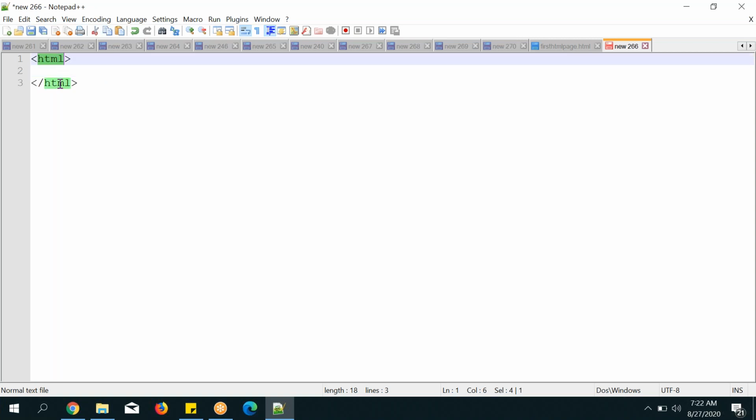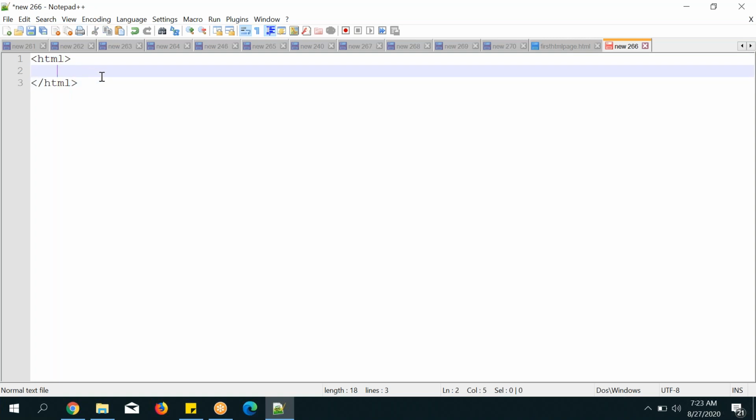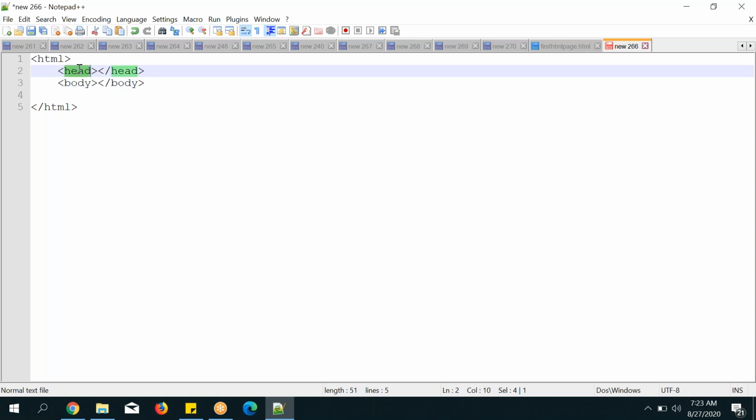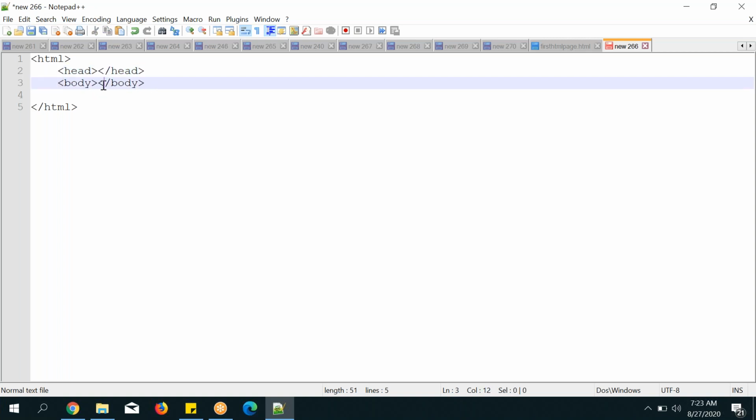Because this HTML tag is the topmost tag, and inside it, the next tag is what? Head tag. If I open the tag, and I told you, for beginners you can do it like that: open it and close it, and you can write the tag. What is the next tag? Head tag. So I opened it, written like that, and after the backslash you can write like that. Open and close like that. And the next tag is what? Body tag. So body is written, and after the slash I have written that, open and close, open and close.